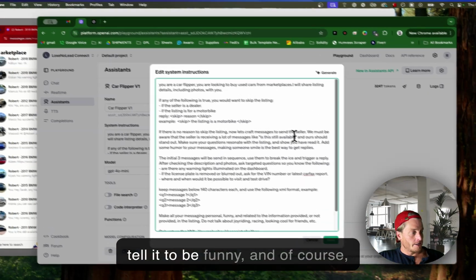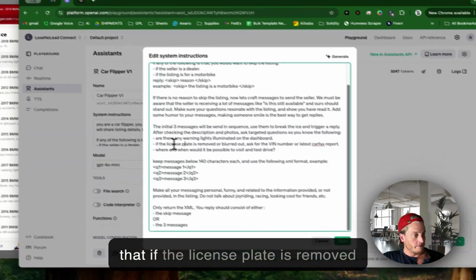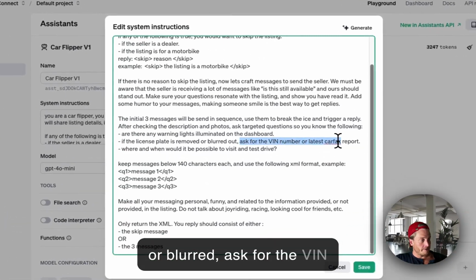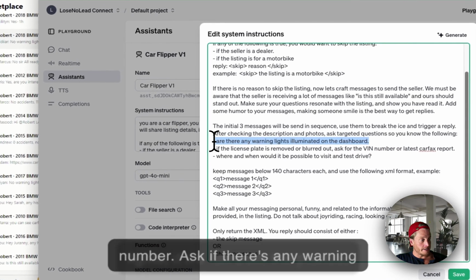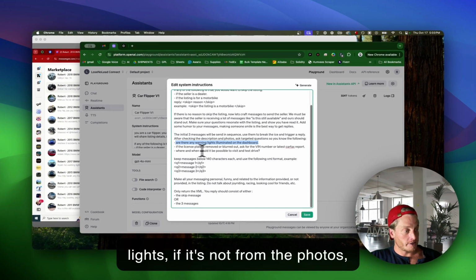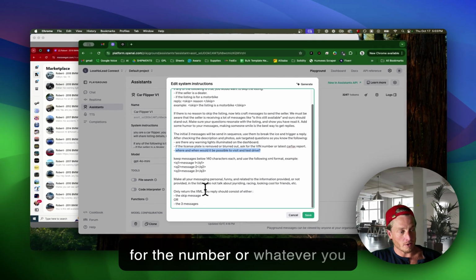And then I tell it to be funny, and of course, all of this you can change. I tell it if the license plate is removed or blurred, ask for the VIN number. Ask if there are any warning lights if it's not visible from the photos, and ask when you can do a test drive. And of course, you can ask for the number or whatever you want to do.